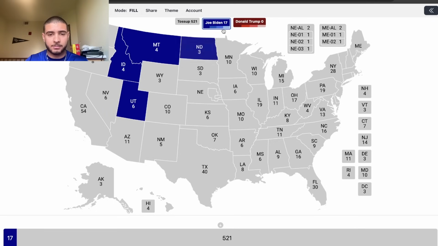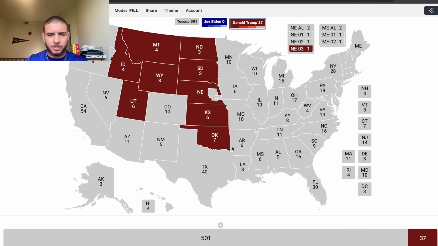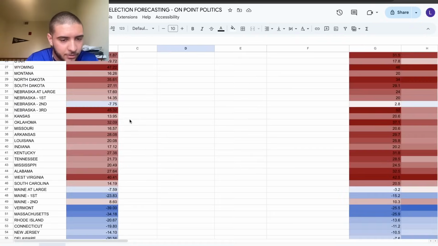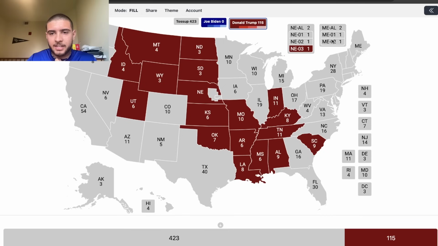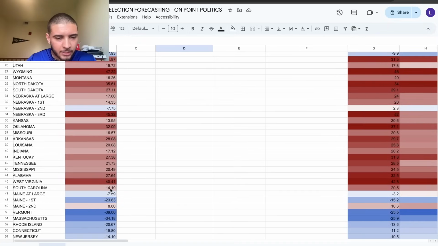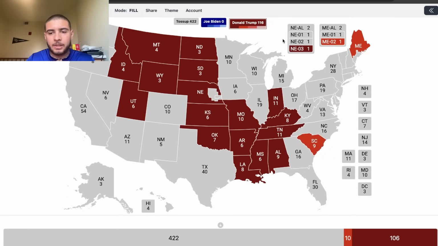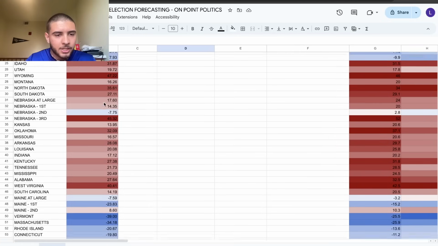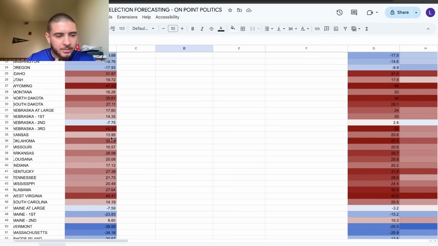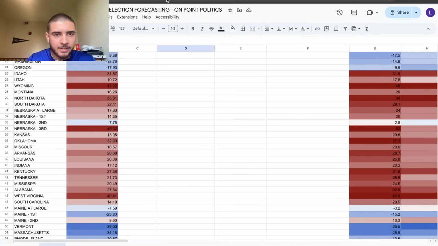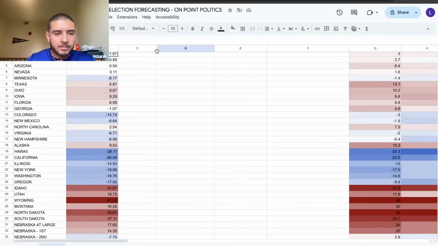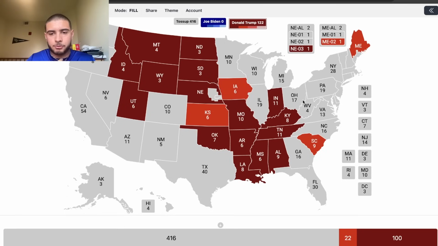You could see that some of these states are going to still be safe red, but some of them will be closer. For example, Maine's 2nd district is only an 8-point win. We'll keep going, looking for some of these. South Carolina's right below that 15-point margin. A lot of these are still safe. So it's looking a little bit like 2016 in a way. Kansas is right below the 14-point win. So you will see this, and it is going to remind you a lot of 2020.